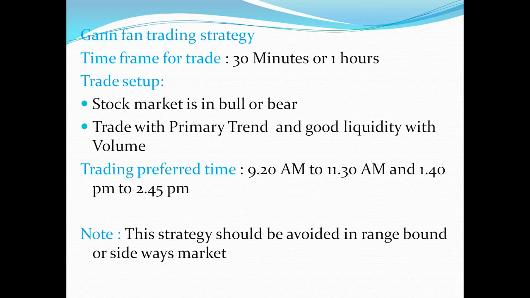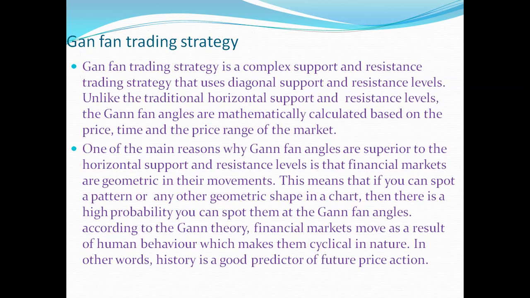This strategy should be avoided in a range bound or sideways market, that is usually 11:30 am to 1:40 pm. You can take a rest in this period. This is my advice. Gann fan strategy.